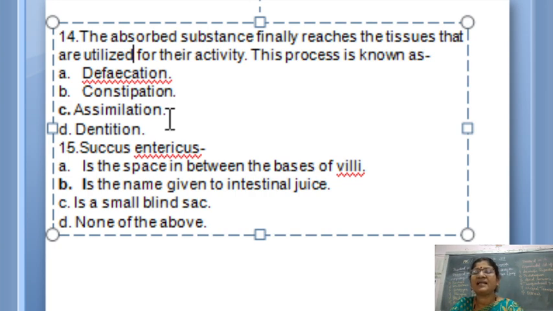Assimilation is our answer and the definition is given above. There is no need for me to say.